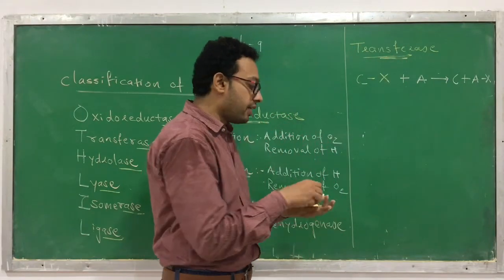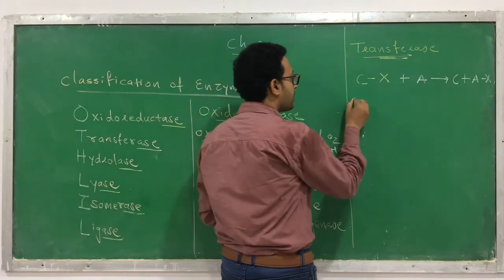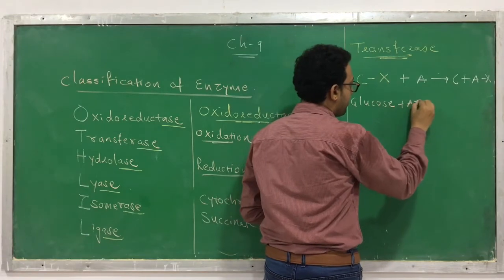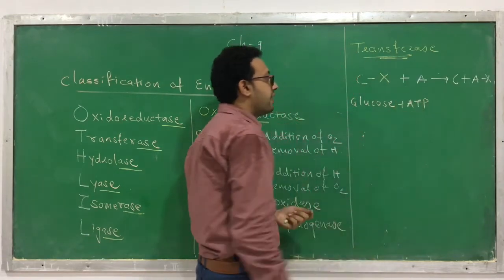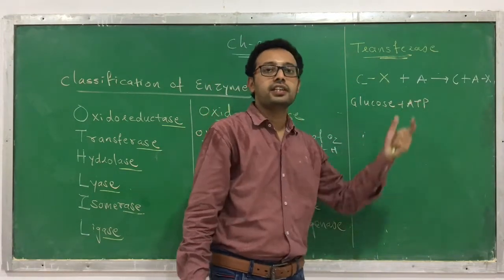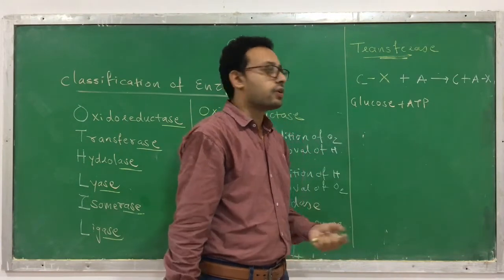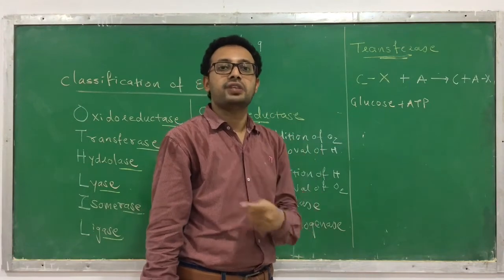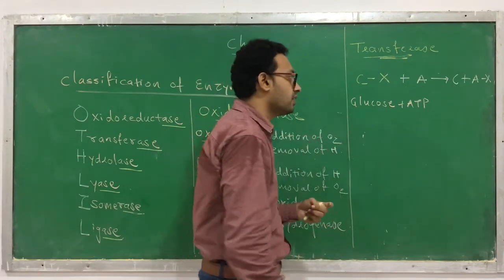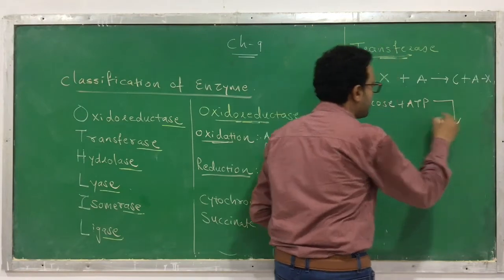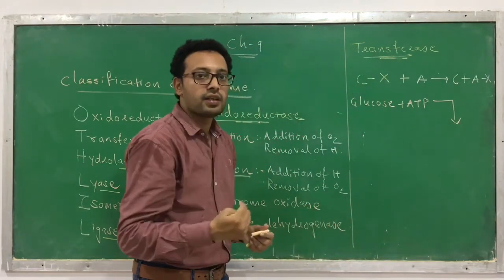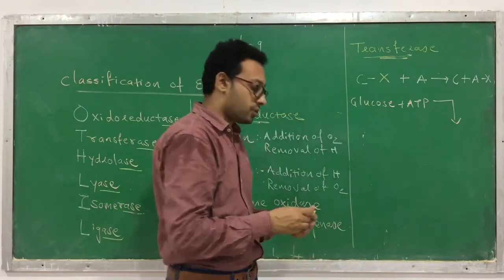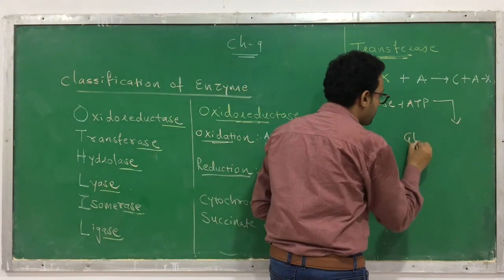I will give you a real life example. See, this is glucose plus ATP. You know the full form of ATP: adenosine triphosphate. It has 3 phosphates, so that's why we call it adenosine triphosphate. This is the source of energy. What happens? Now you know that this ATP has how many phosphates? 3. From these 3 phosphates, 1 phosphate is transferred to glucose. So here it becomes glucose.